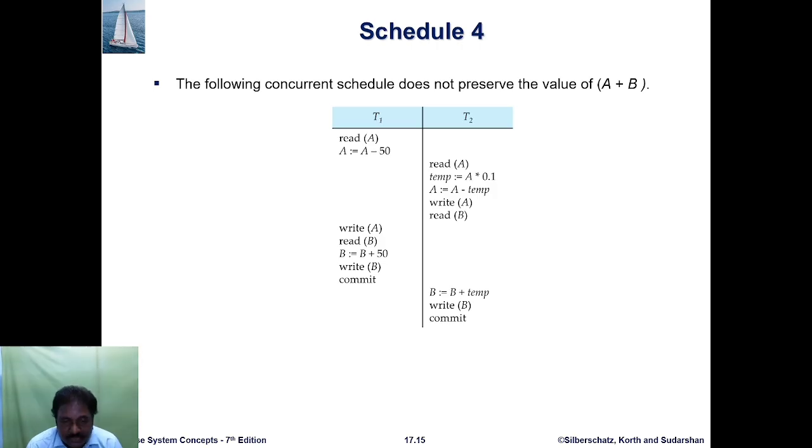denotes the remaining balance of B. Then commit means the values are stored in the hard disk. B is equal to B plus temp, meaning write B, denotes the commit. When all the transactions are successfully completed, the values are stored in the commit status, in the database or hard disk.